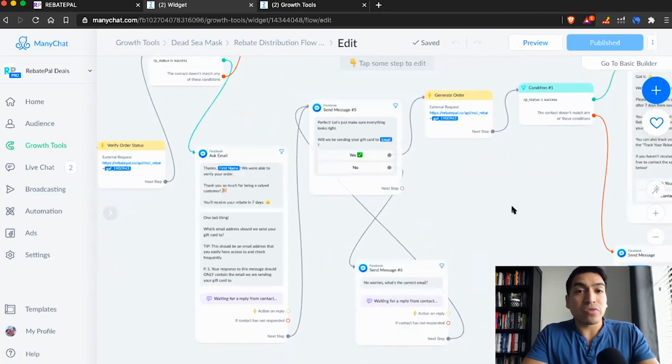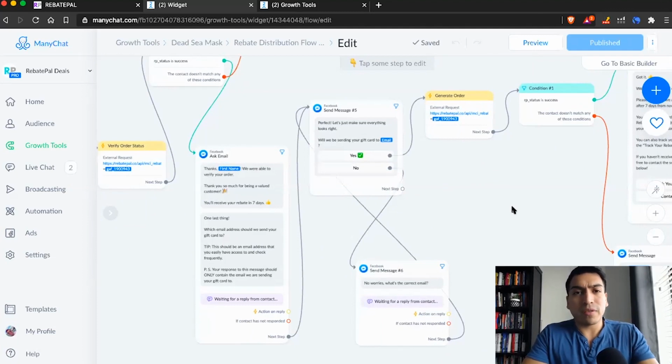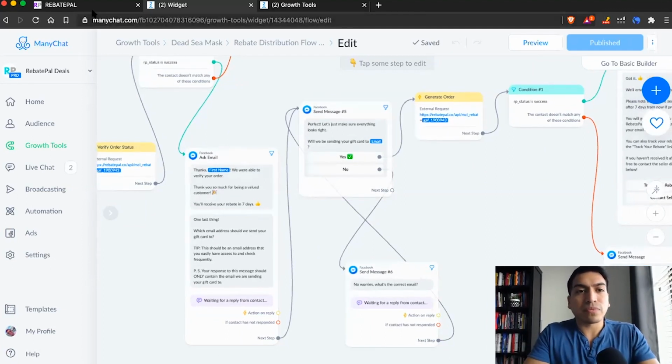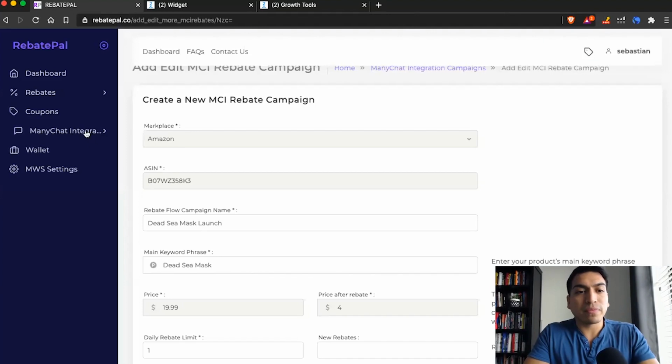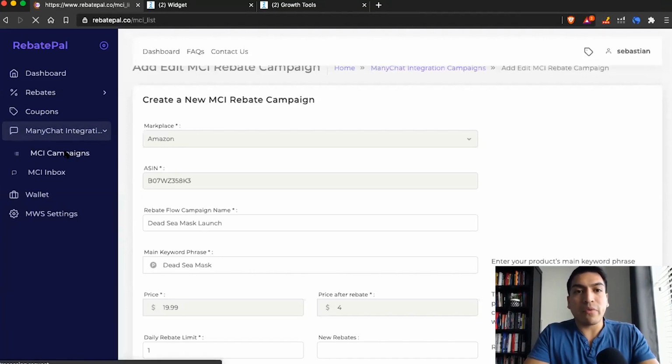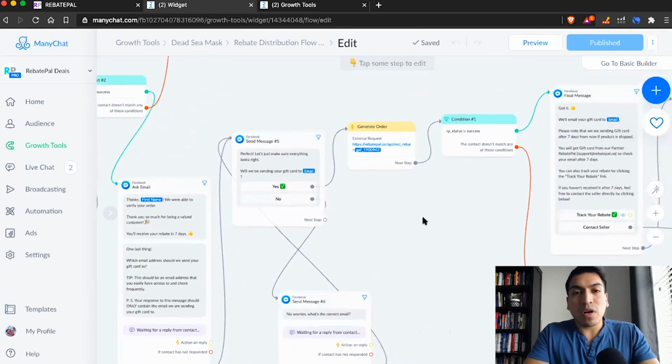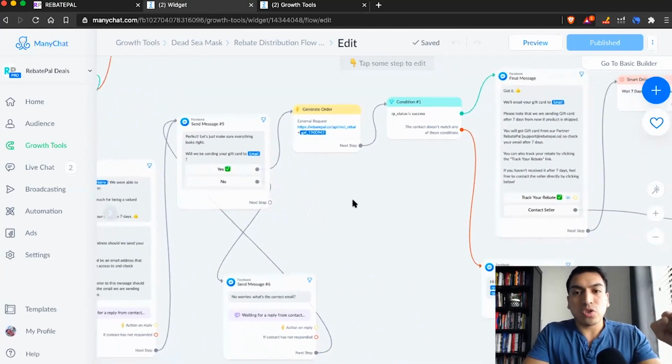If there's any issues at all, you can also cancel any pending rebates. So maybe if you see that a particular order ID was canceled or returned, you can simply click on cancel inside RebatePal, and we won't send that rebate. So the seller has total control, and we wanted to make something extremely complex, super easy.